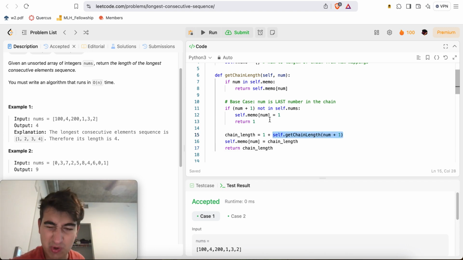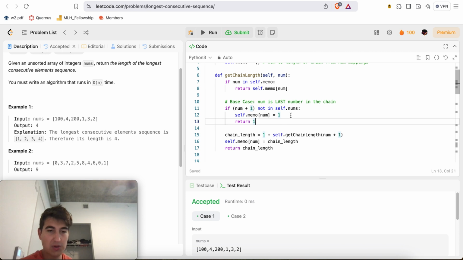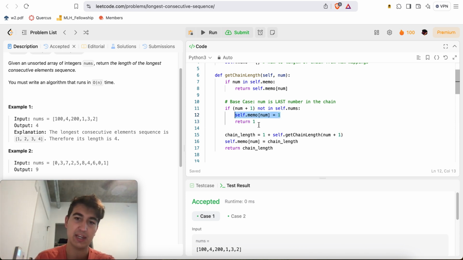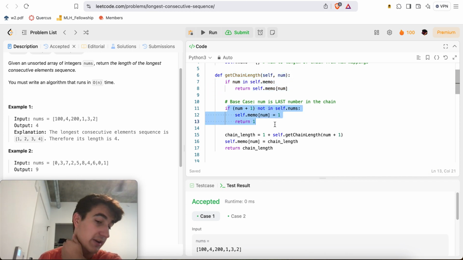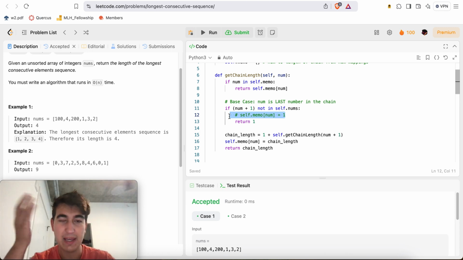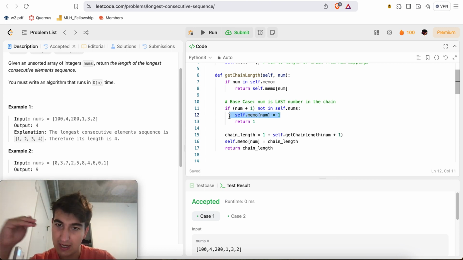At the end, once we reach the last number of the chain, we're always gonna put stuff in our self.memo whenever we can, right? Even this, technically I can just return it, because whenever I check it in the function, this if statement is an O(1) if statement, so I can always return 1. So it's fine if I don't do this, and that way I don't blow up my space. We'll have everything inside of the memo. All the unique numbers will be inside of our memo at worst case, which is at worst O of n space.